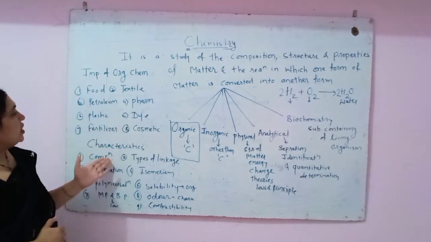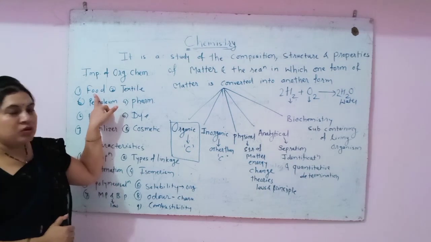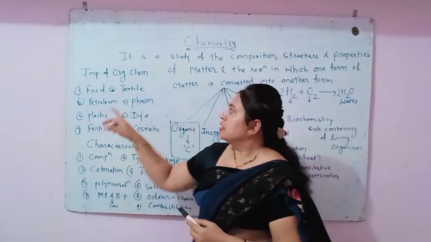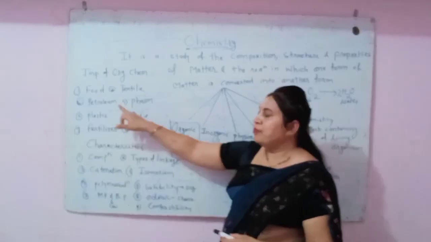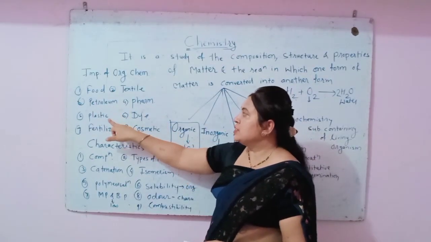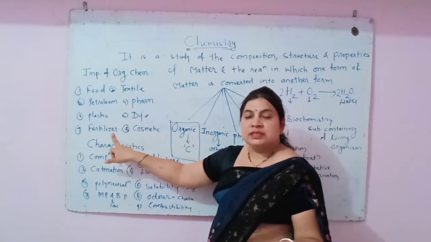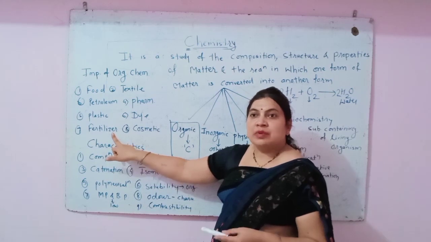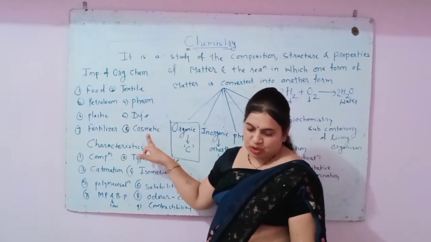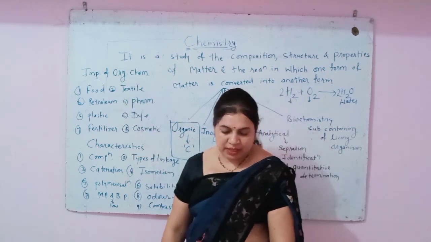There are various uses. First is food. Then the textile industry, petroleum industry, pharmaceutical industry, plastic industry, various types of dyes, and fertilizers we can prepare from carbon and carbon compounds, and also various types of cosmetics. So how do we use it in the food industry? I will explain this one by one.